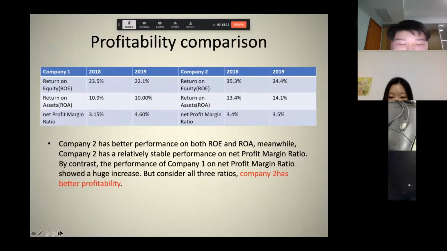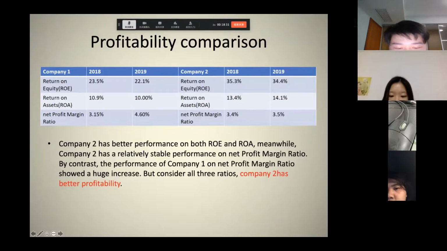By contrast, the performance of Company 1 on the net profit margin ratio shows a huge increase, but considering all those ratios, Company 2 has better profitability.